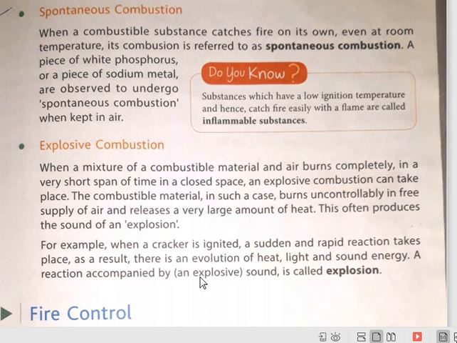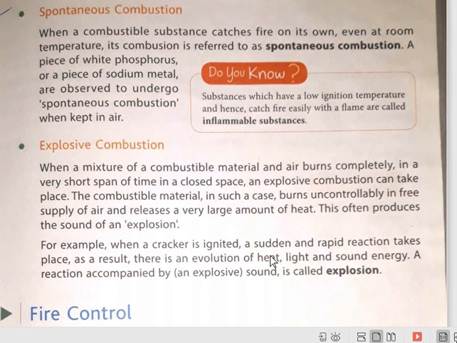So these are called explosive combustion. For example, when a cracker is ignited, a sudden and rapid reaction takes place. We produce a lot of heat, light, sound energy, so it is called explosive combustion. Since it produces a lot of sound at once, it is also called an explosion. So the combustion that takes place in a bomb is an example of explosion.